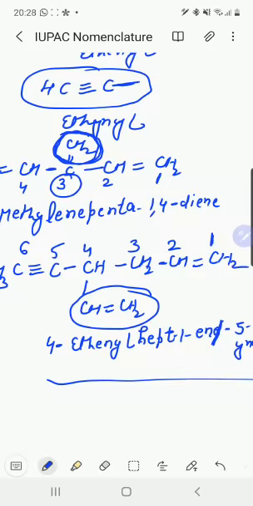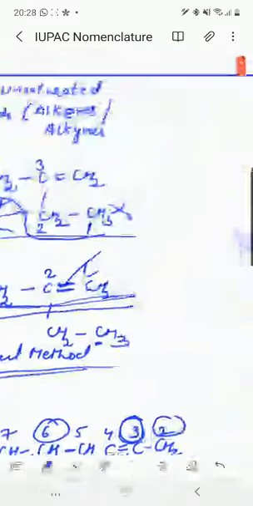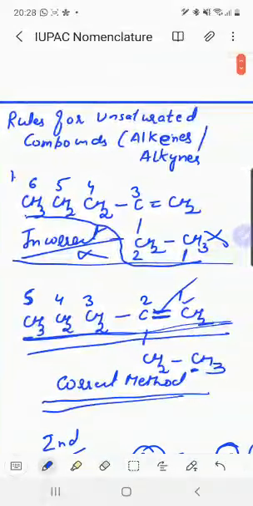So the first rule is the parent chain must contain the multiple bond, regardless of whether it is the longest continuous chain or not. Means it should contain a multiple bond, double or triple bond. The second rule is if both double and triple bonds are present, the numbering of the parent chain should always be done from that end which is nearer to the double or triple bond. That is the lowest set of locants rule.